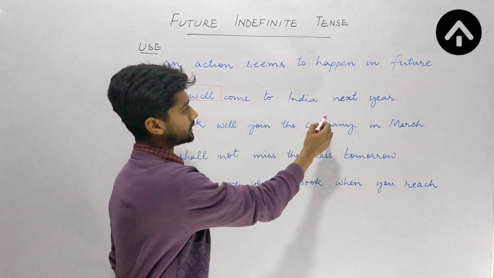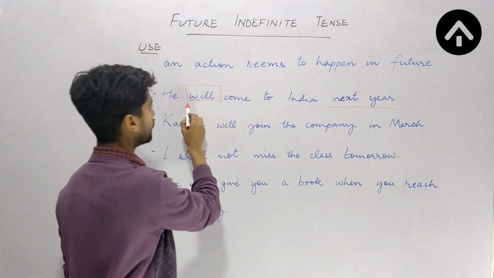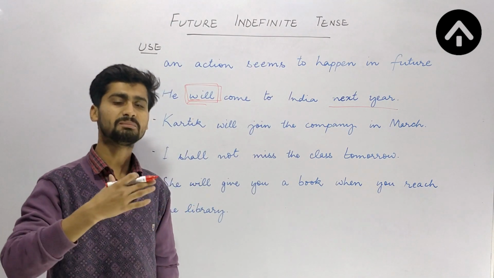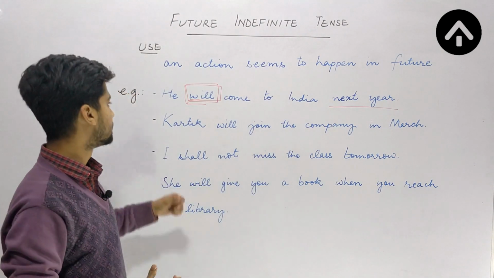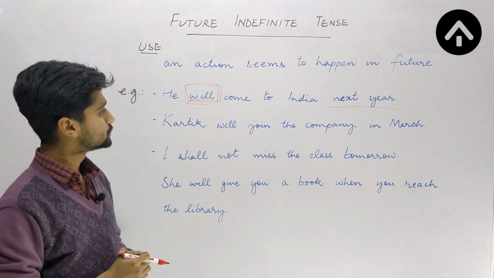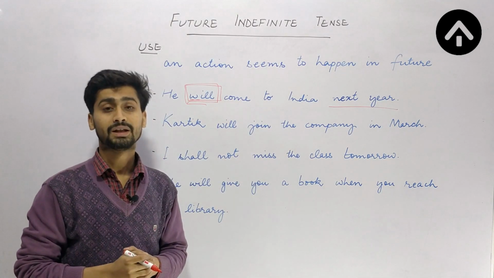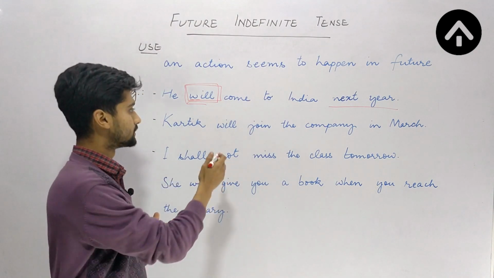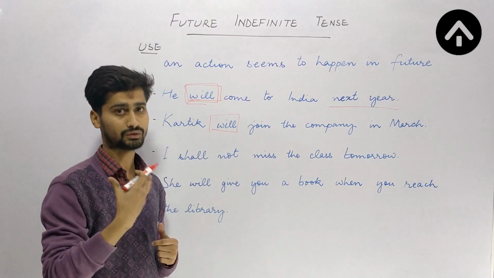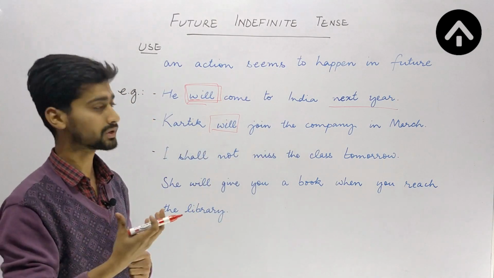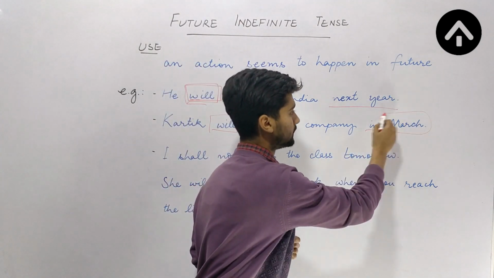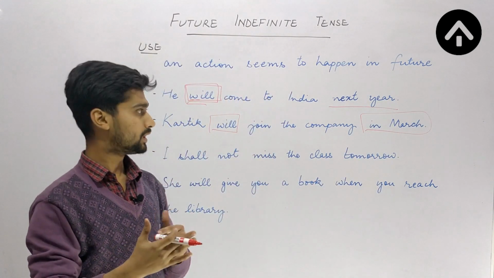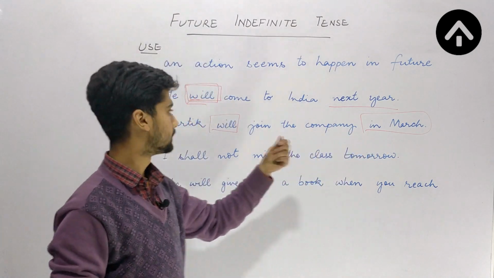These words, next year and will, show that we are talking about some future time. Second example, Karthik will join the company in March. Now I am again talking about an action that is going to happen in future. So will is letting us know that we are talking about a future event in March. That means we are still away from March, so it is in future.